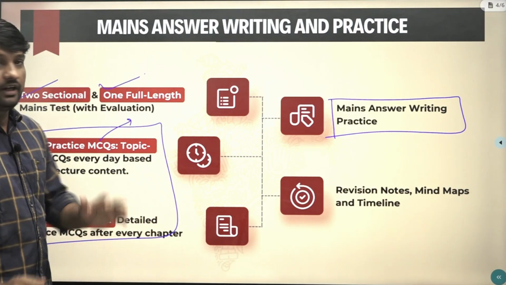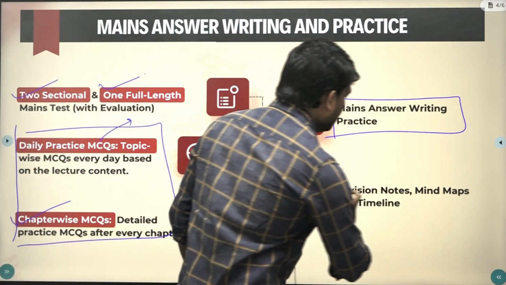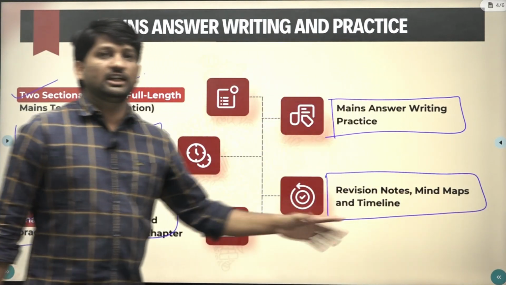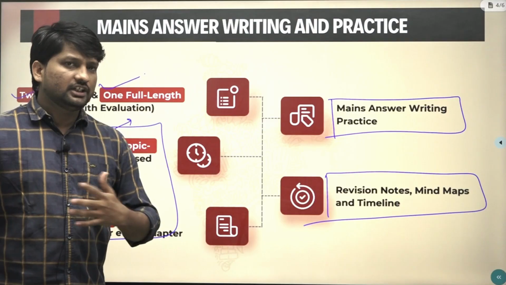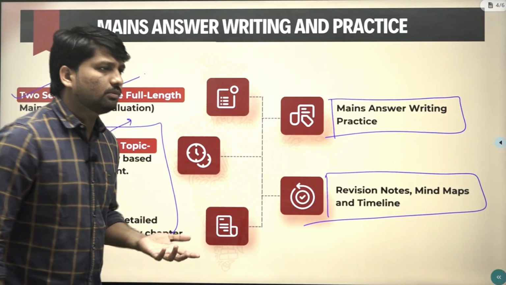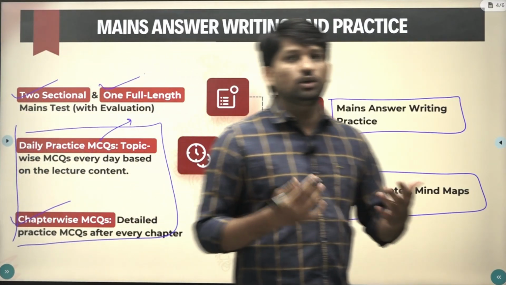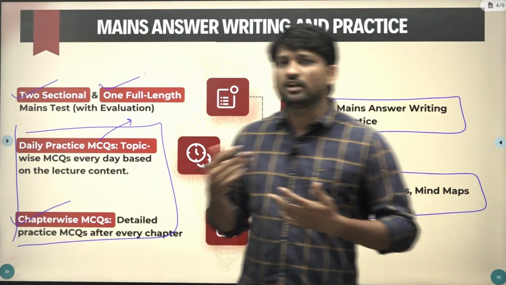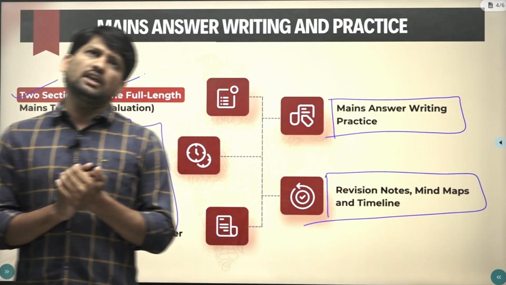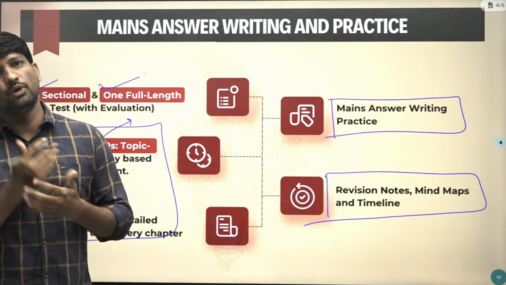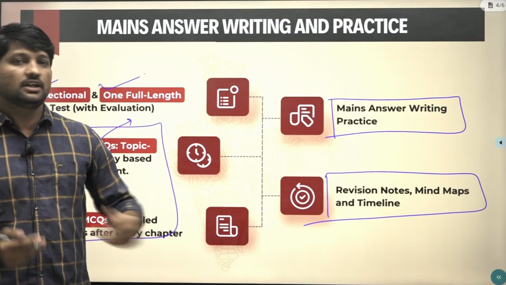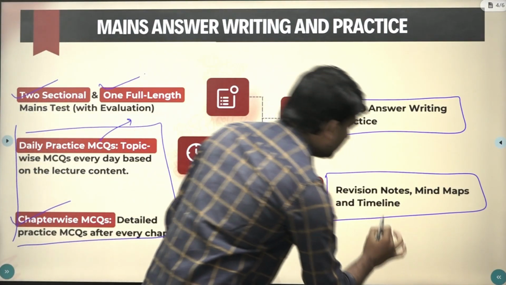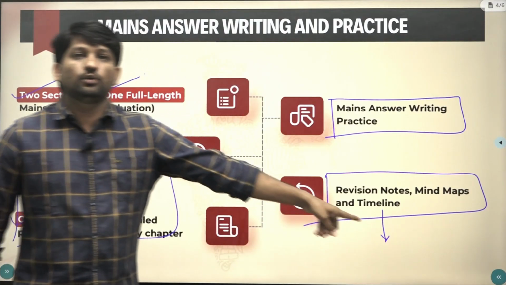Not only this, you will get revision notes, mind maps and timelines, because particularly in history chronology is extremely important. Most students don't know when was the Stone Age, the Indus Valley Civilization. They often get confused whether the Indus Valley Civilization is early, or the Vijayanagar Empire, or the Mauryas or the Guptas. So I will give you the timeline so that after the timeline no one gets confused.